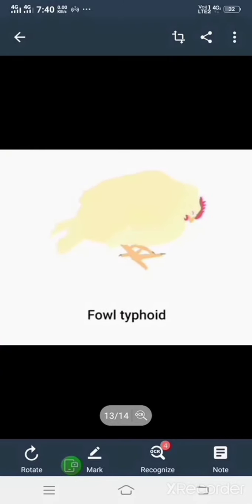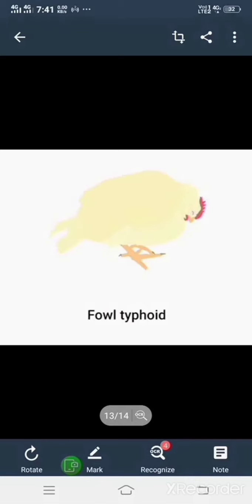There are 2 other diseases also which are caused by bacteria. Chronic respiratory disease is caused by the bacterium Mycoplasma gallisepticum. Usually it is seen with improper maintenance of the sheds and is transmitted from the infected fowl to the healthy fowl, mainly through contaminated feed, water, and air.